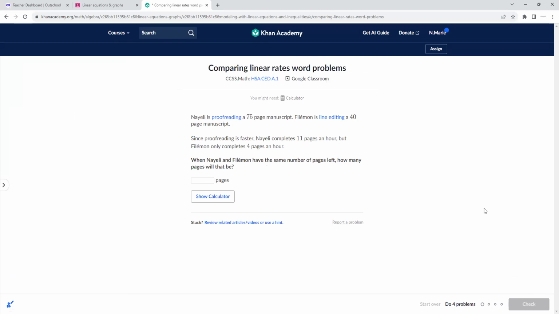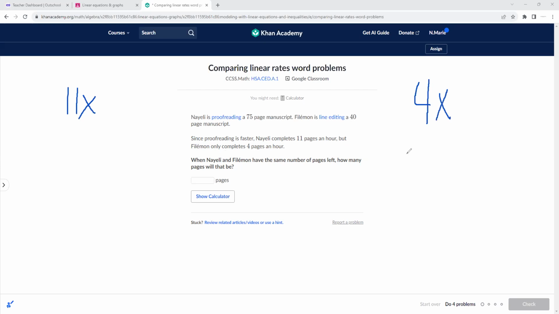Nayeli is proofreading a 75-page manuscript. Philemon is line editing a 40-page manuscript. Since proofreading is faster, Nayeli completes 11 pages per hour. But Philemon only completes 4 pages per hour. When Nayeli and Philemon have the same number of pages left, how many pages will that be?